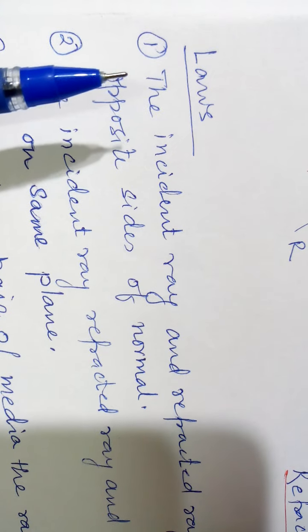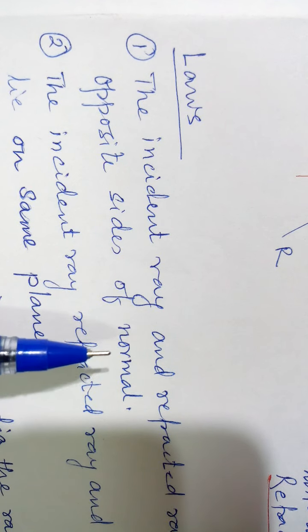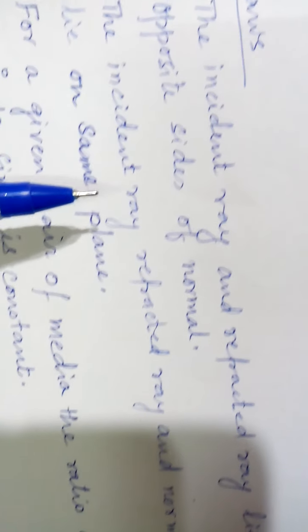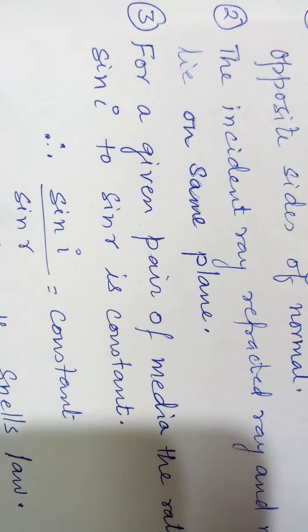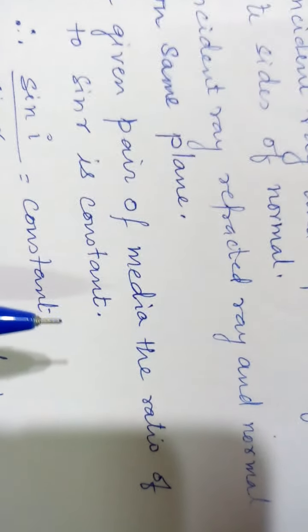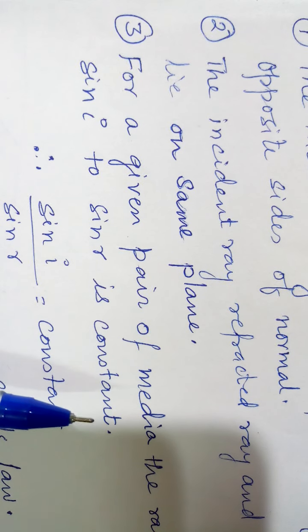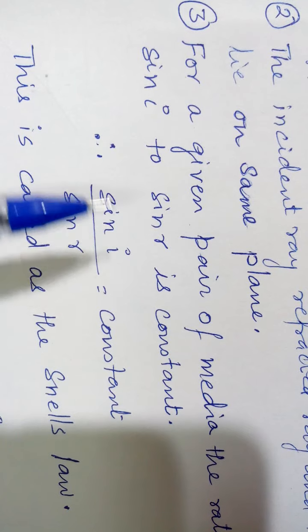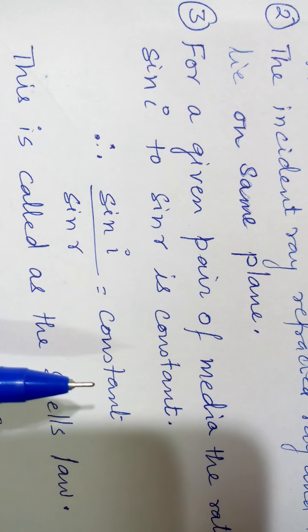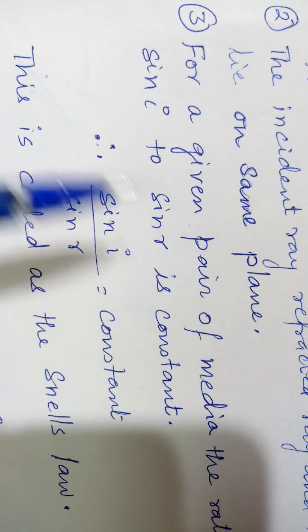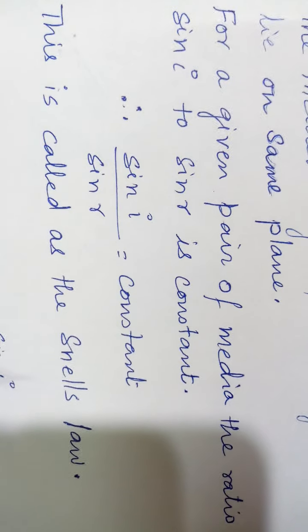First law states that the incident ray and refracted ray lie on opposite sides of the normal. The second law: the incident ray, refracted ray and normal lie on the same plane. And the third law states that for a given pair of media, the ratio of sin I to sin R is constant. So we can write down sin I upon sin R is a constant. This third law is also called Snell's law.